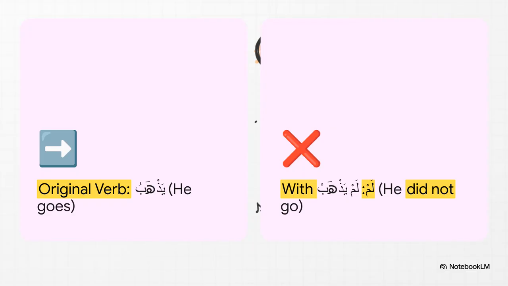Just look at what happens here. The verb yadhabu, which means he goes, becomes lam yadhab, he did not go. But look closer. See how the end of the verb changes? It loses that final vowel and gets a sukun, that little circle indicating silence. That right there is the jussive case in action, changing the word right before your eyes.